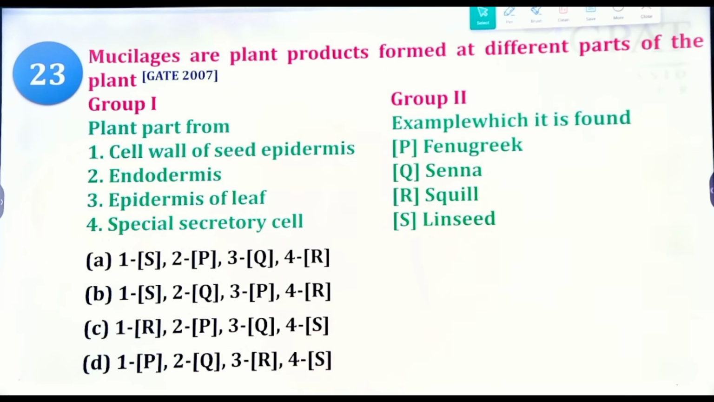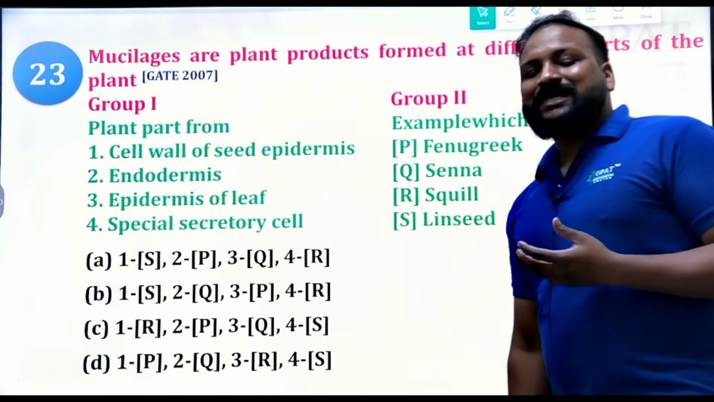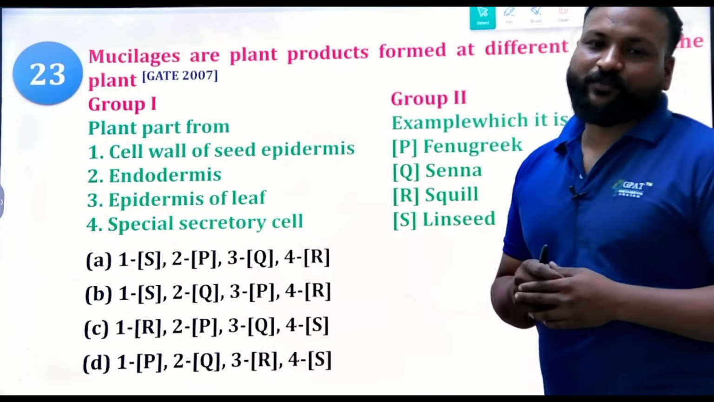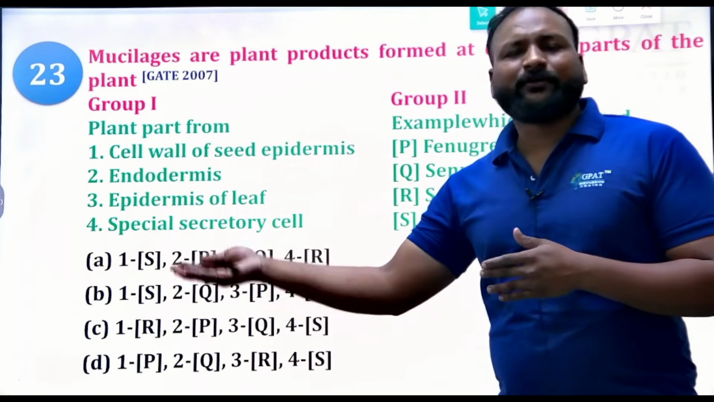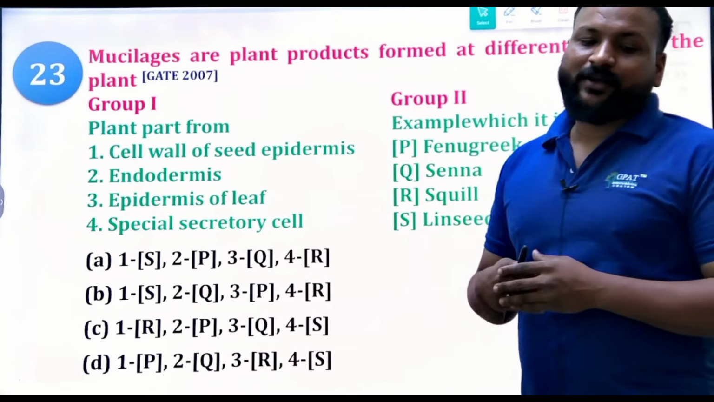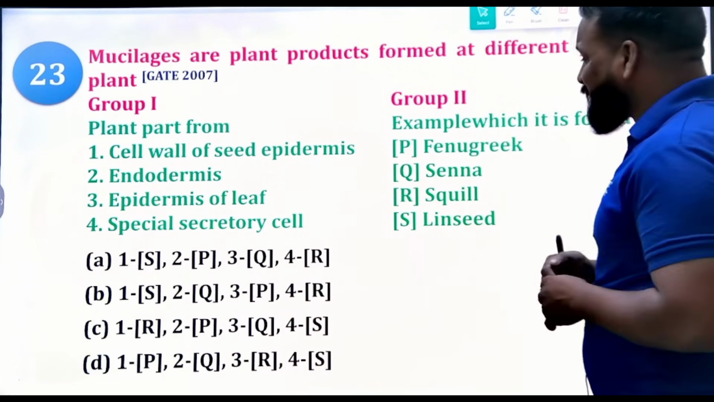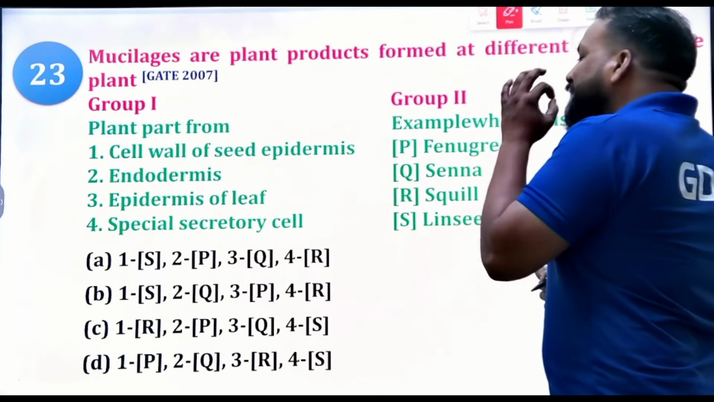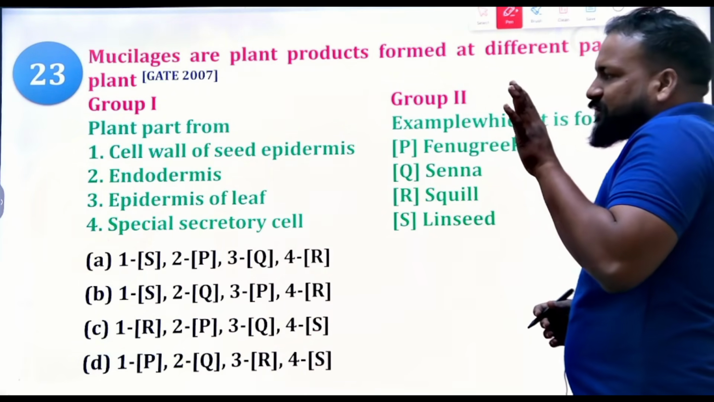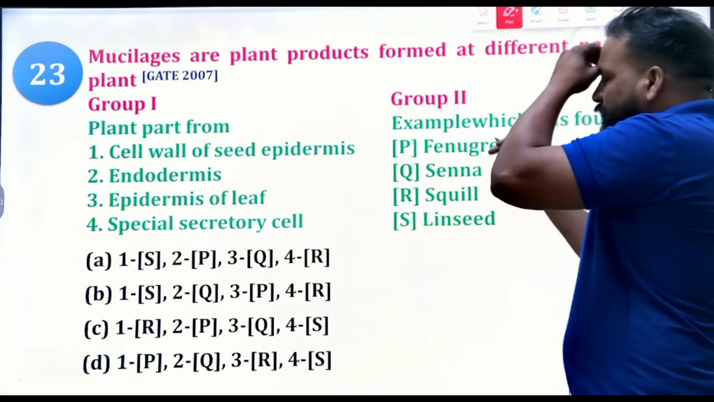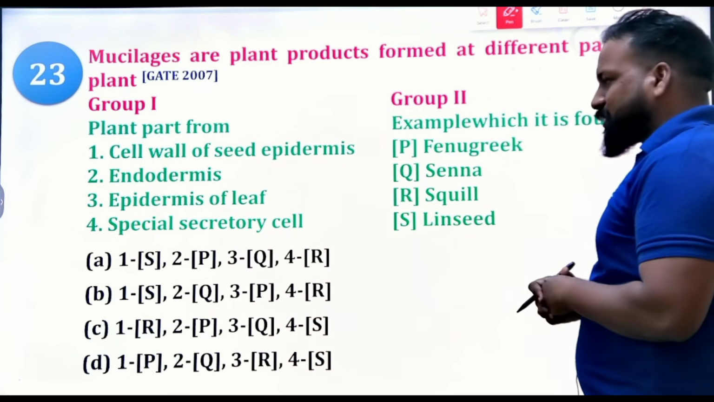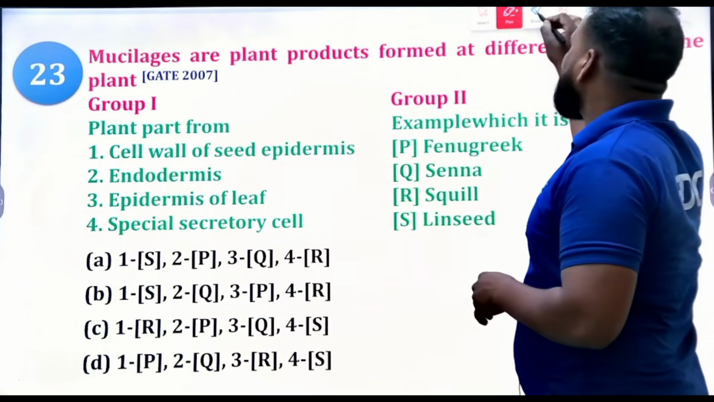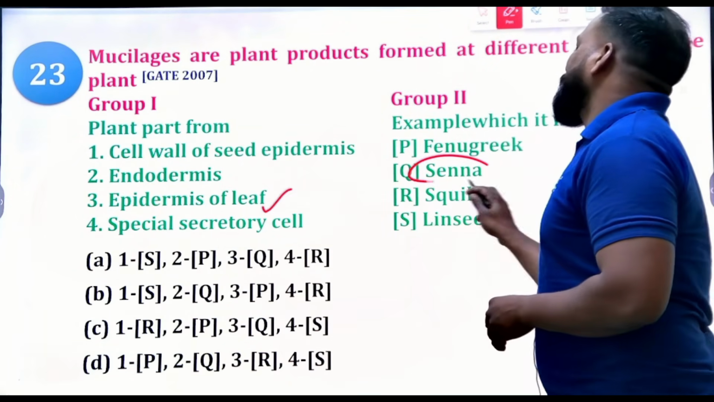Okay, yes. Now, try to match the example in group 1 with group 2. Plant part formed, and the example in which they are found. Okay, here we have mentioned the plant part, and now where they are found. Yes, this question is from GATE 2007. Clear? With this simple example, we can conclude the entire question. Do you believe it or not? Okay, so here, which of the following parts is a leaf? Obviously here itself it is a leaf. The leaf is senna.